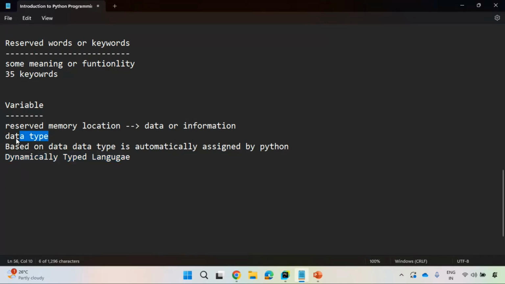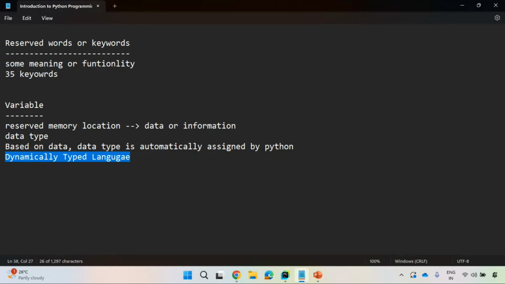You don't need to bother about the data type. Why? Every variable will have some memory address. Inside that memory address, it will store some data. It can be any type of data. In other programming languages, you need to specify the data type before storing the data. But in Python, you don't need to bother about the data type. Based on the data which you provide during runtime, the data type is automatically assigned by Python. So this behavior is a dynamically typed behavior. So Python is called a dynamically typed programming language.